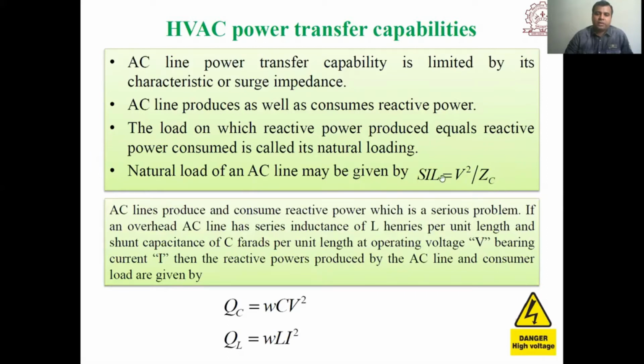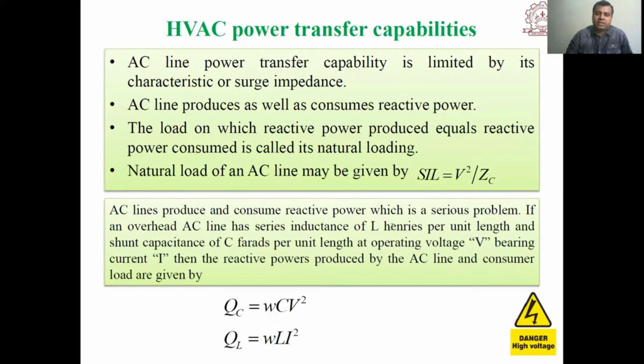How can we determine this ZC? AC lines produce and consume reactive power, which is a serious problem. If an overhead AC line has a series inductance of L henrys per unit length and shunt capacitance of C farads per unit length at operating voltage V, carrying current I, then the reactive powers produced by the AC line and consumed by the load are given by QC and QL.